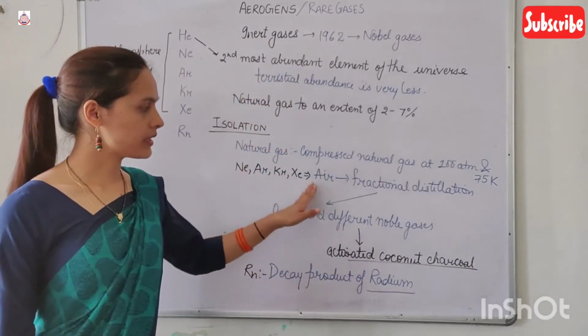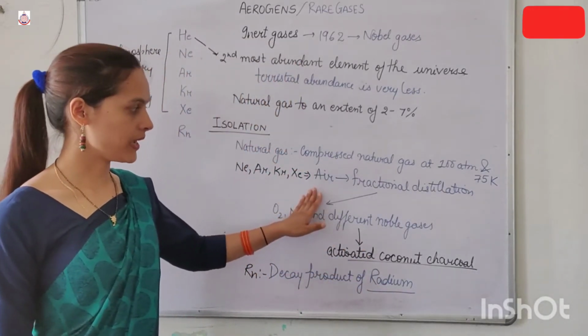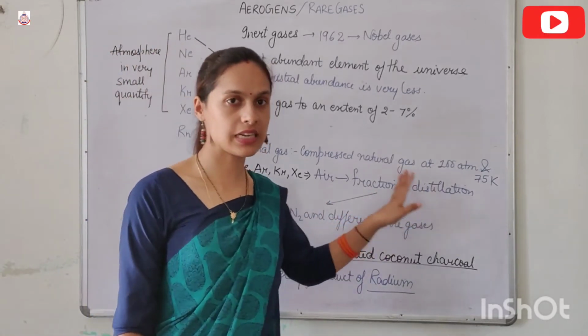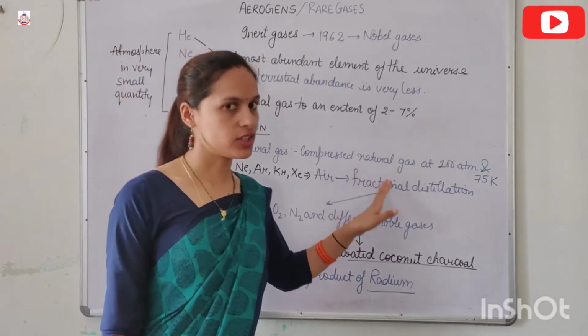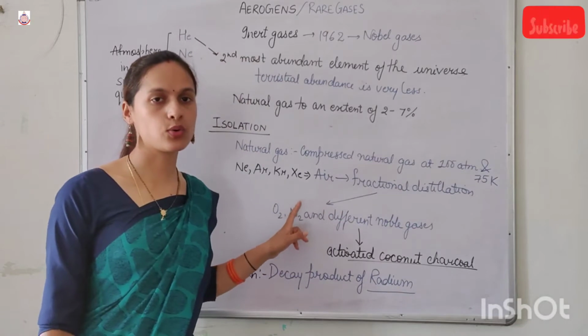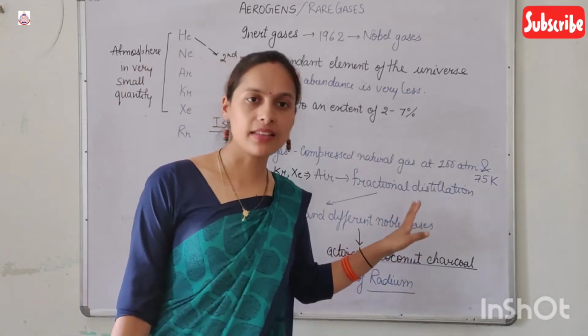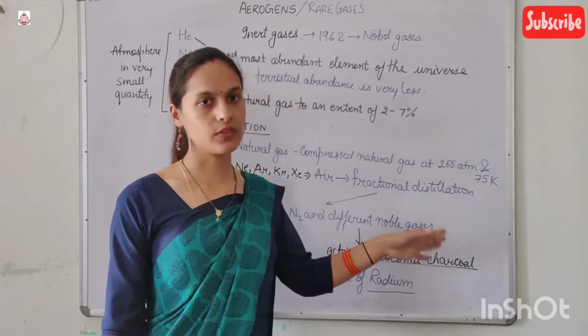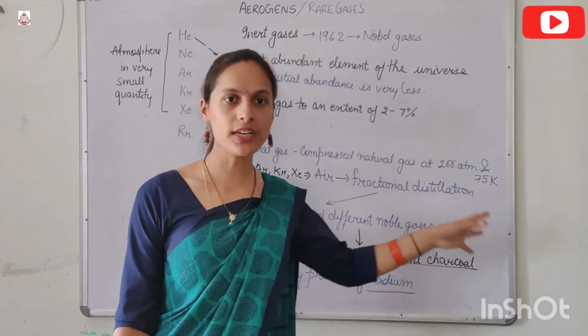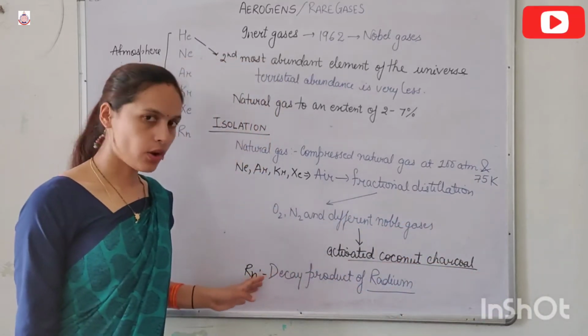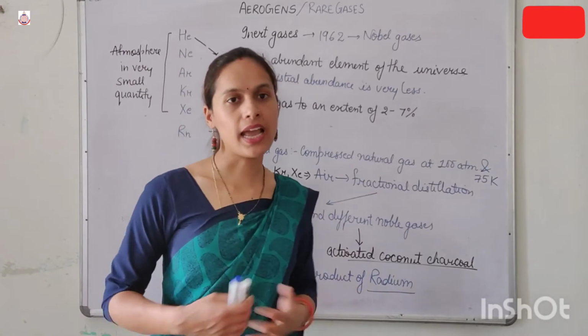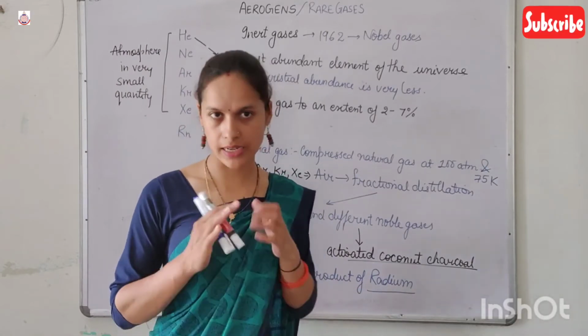Neon, argon, krypton and xenon we can prepare from the fractional distillation of the air. By fractional distillation, first we will separate O2, N2 and other gases, and the other noble gases are separated with the help of the activated coconut charcoal. And radon is obtained as a decay product of the radium.